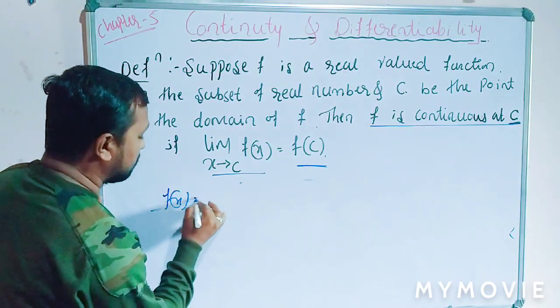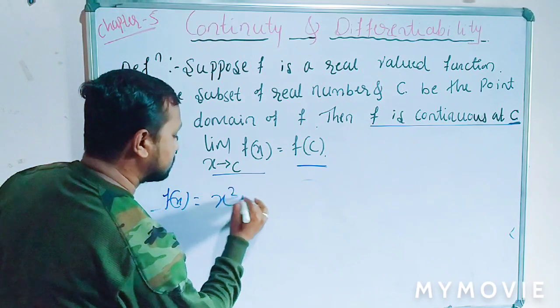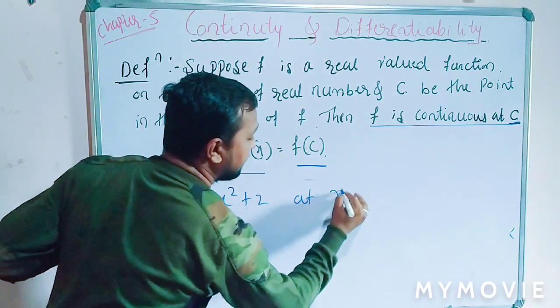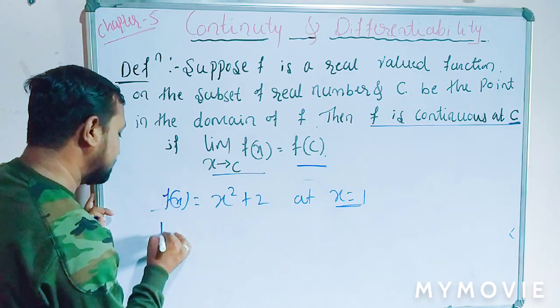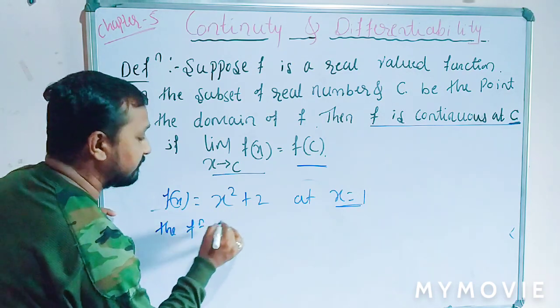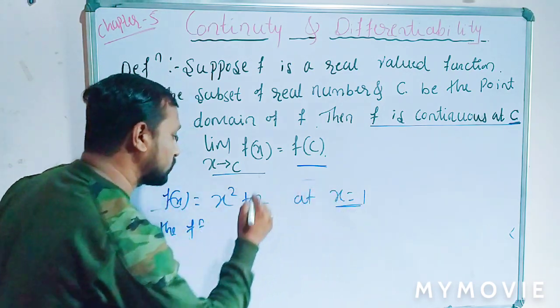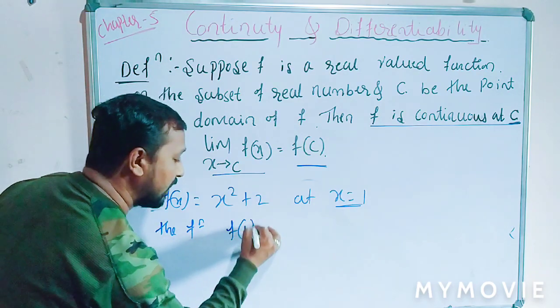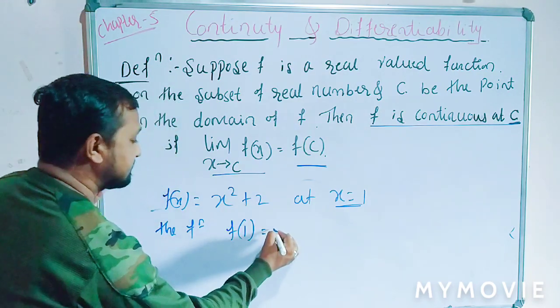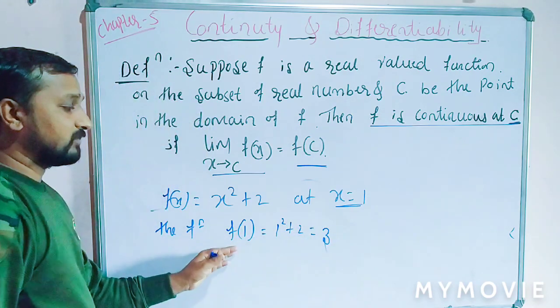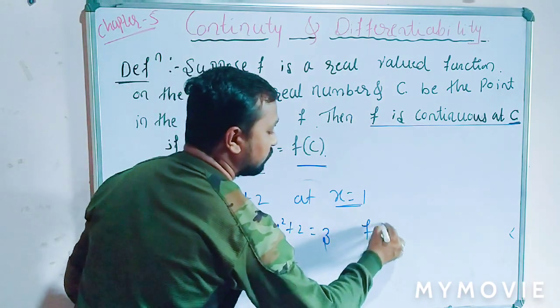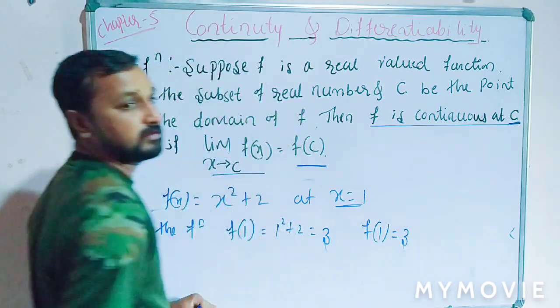Suppose f is continuous, I can take another example: f of x is equal to x square plus 2 at the particular point x is equal to 1. In this example, the function can be defined at x equal to 1. That is, f of 1 is equal to 1 square plus 2, which is equal to 3. The value of the function f of 1 is equal to 3.